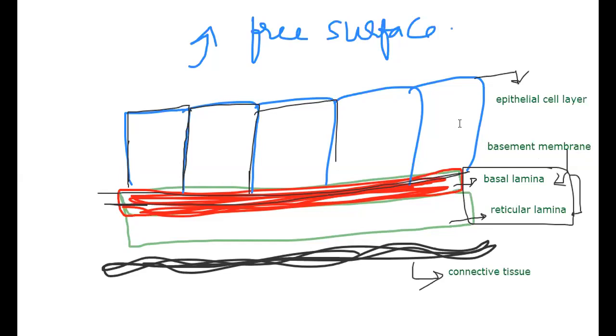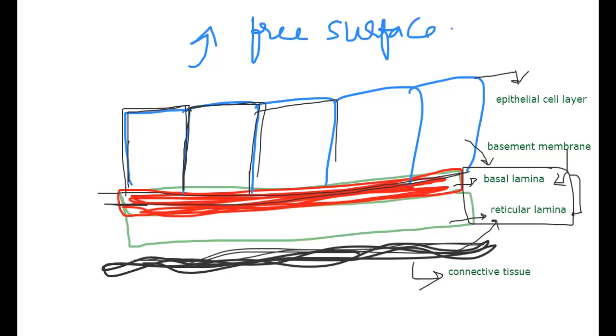The basal lamina is believed to be formed from the epithelial cell layer. The reticular lamina is believed to be formed from the connective tissue. The reticular lamina lies above the connective tissue, and above the basal lamina, the epithelial cell layer is present. These are the different properties here.